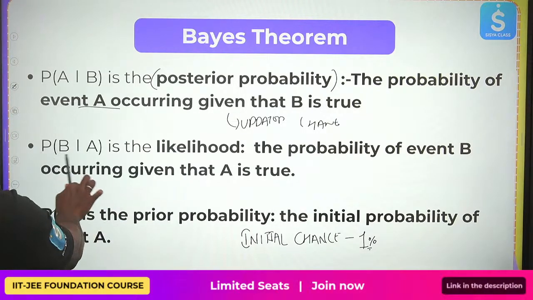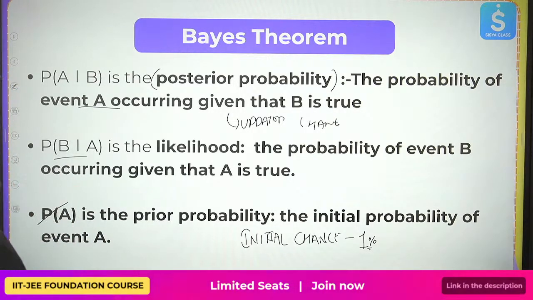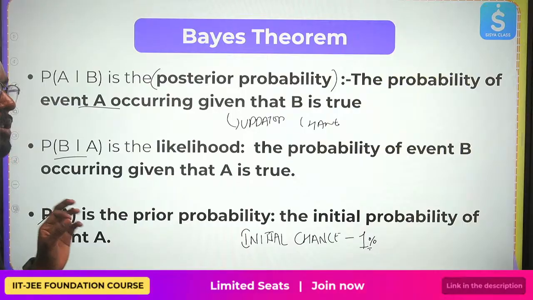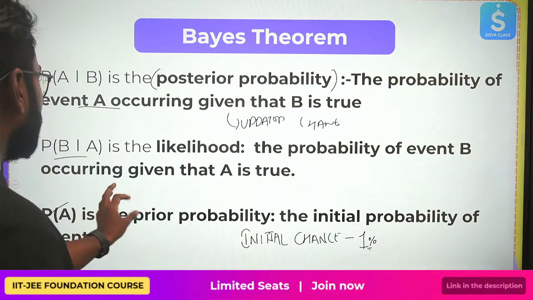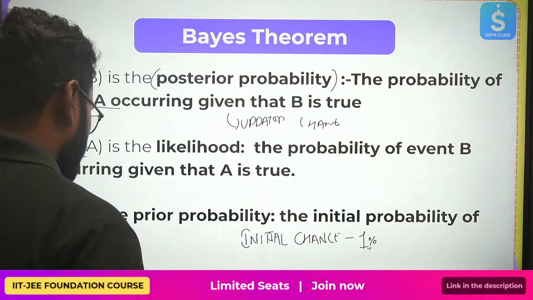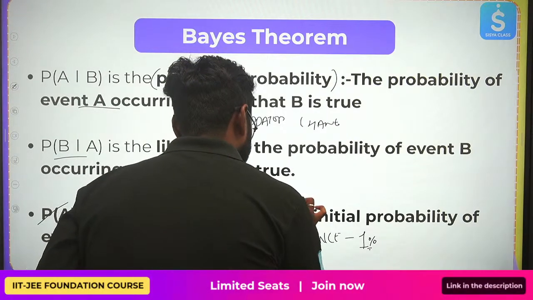Now coming to P of B given A. It is the likelihood. It's called the likelihood. The probability of event B occurring given that A is true. It's your chance of getting a positive result.